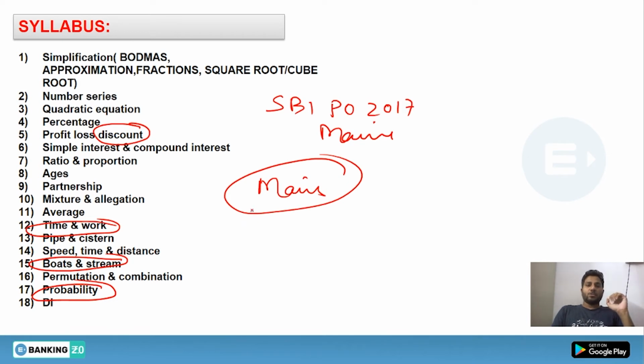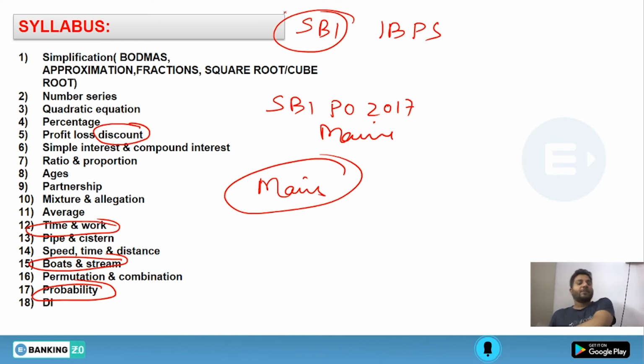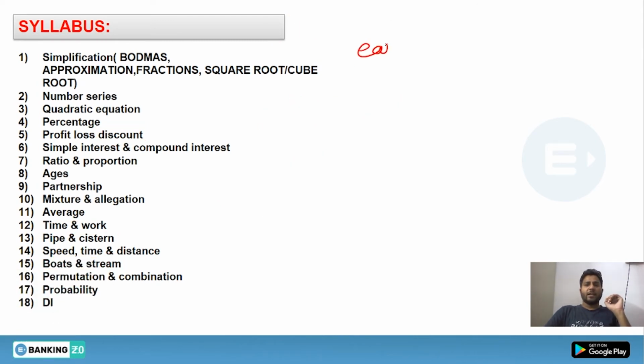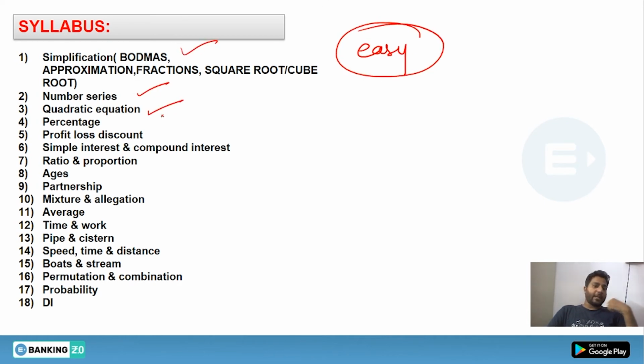So you should be aware that in any topic DI can be asked. The recent trend shows as well that IBPS is following SBI. Remember that wherever SBI goes, IBPS follows. So you should know that. These are the important things. Let me give you the idea. As you know, easy topics mean simplification, number series, quadratic equation, while